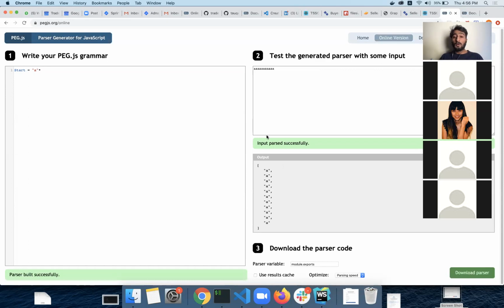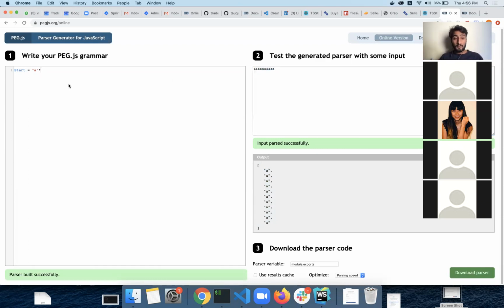Now, how can we make this a single matched string? I do not want it to have an array of A's. I want it to have a complete string which has the A's.